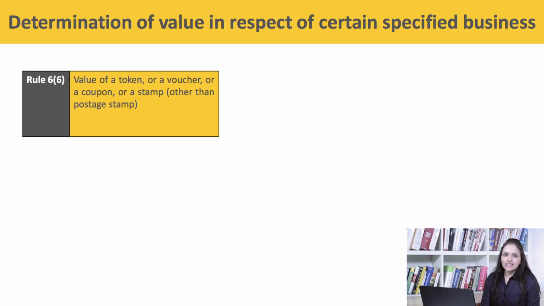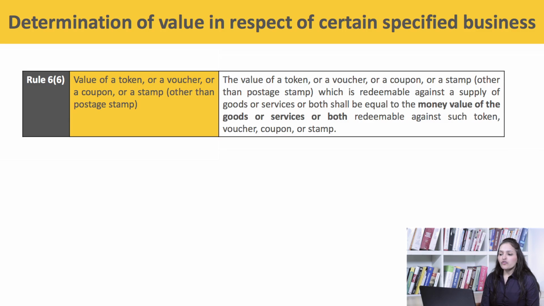Next, Rule 6 sub Rule 6, value of a token or a voucher or a coupon or a stamp other than postage stamp. The value of a token or a voucher or a coupon or a stamp other than postage stamp which is redeemable against a supply of goods or service or both shall be equal to the money value of the goods or service or both redeemable against such coupon, token, voucher or stamp.